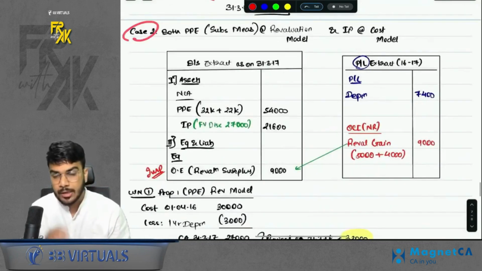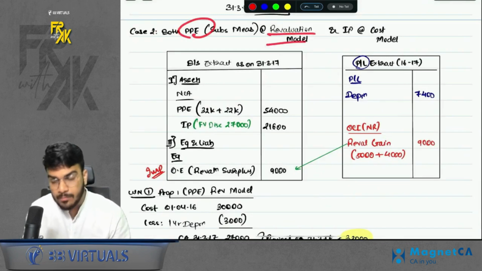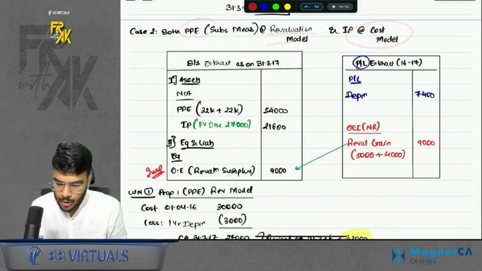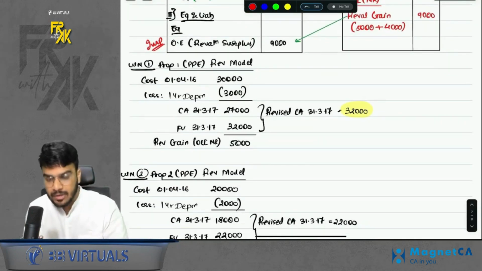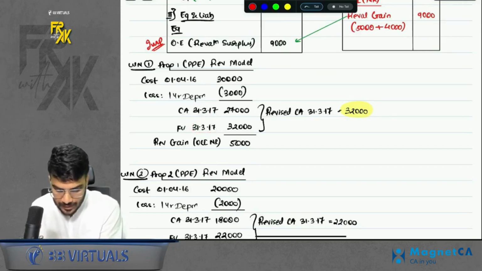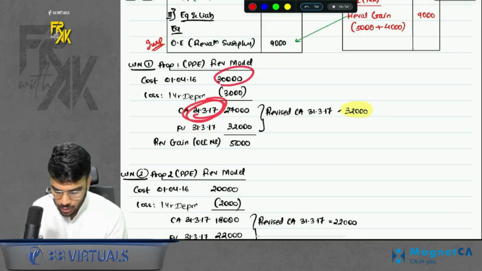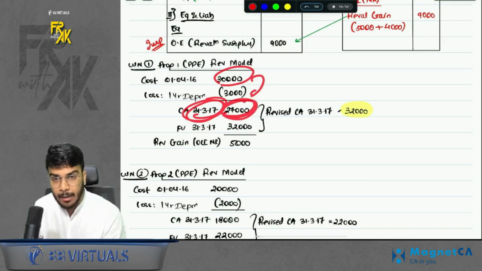And then in case 2, for both PPs, I will use reval model, and for IP, I will use cost model only, because for IP, we have only 1 model. Now for reval model, the fair value was given on year 1 end. So first you will find the carrying amount on year 1 end. So take the cost, depreciate for 1 year, you will get the carrying amount on first year end, compare with the fair value, you got a gain.